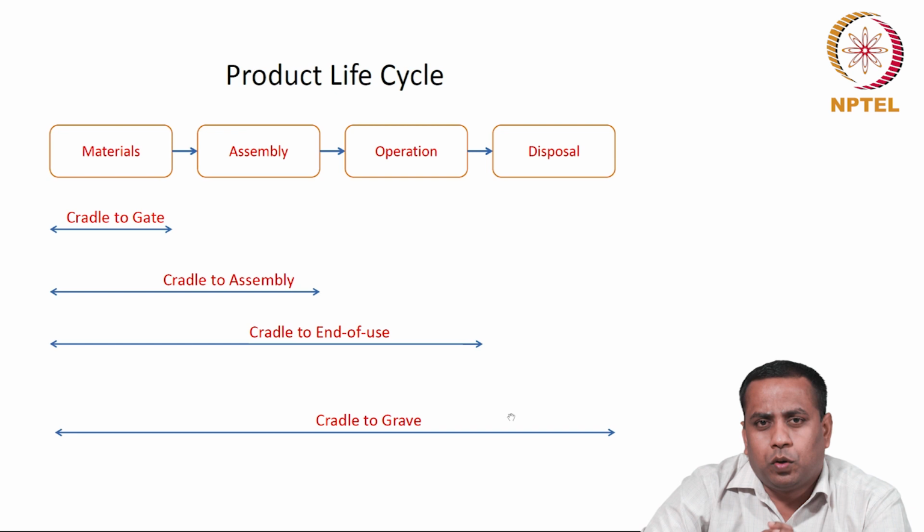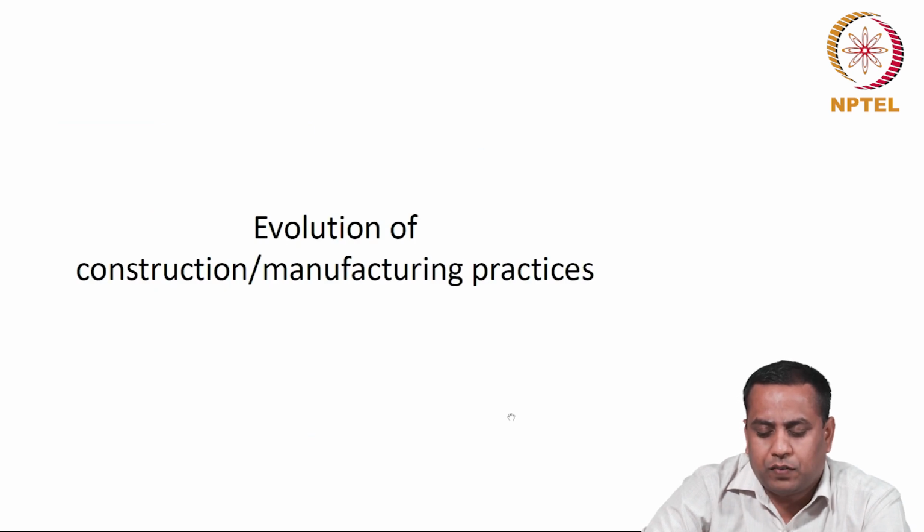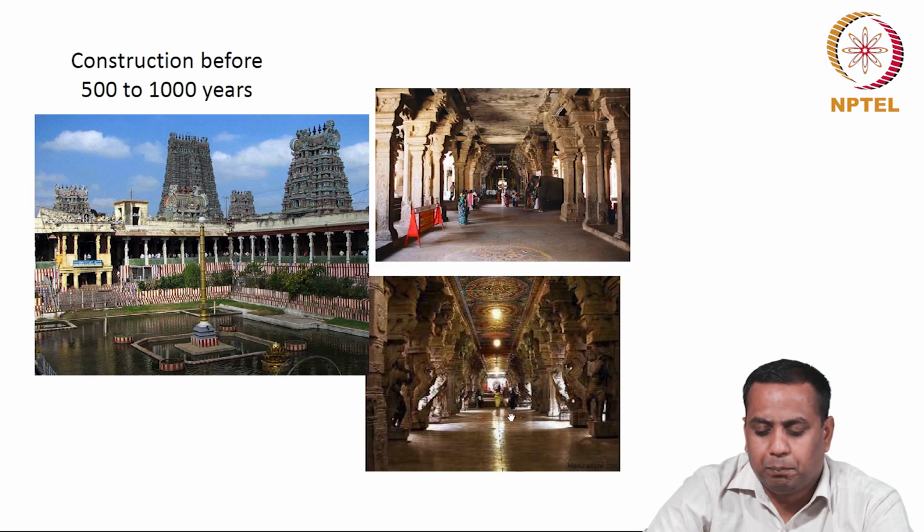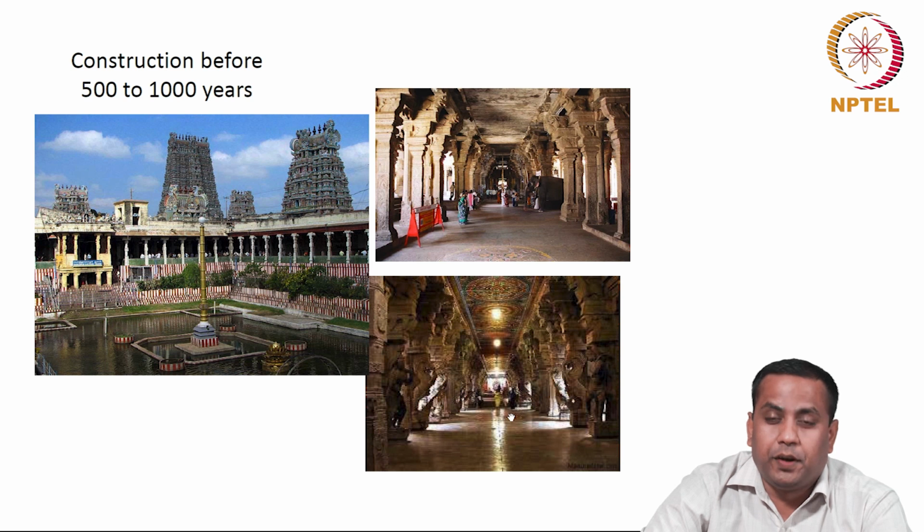Now, we will look into how the construction and manufacturing practices evolved over a period of time. For example, let us look into this temple. Many of the historic temples in Tamil Nadu or in other states were built 1000 years ago.